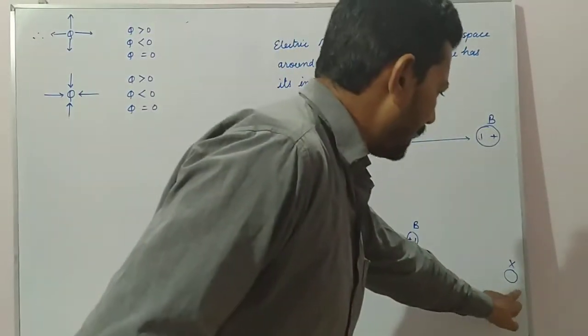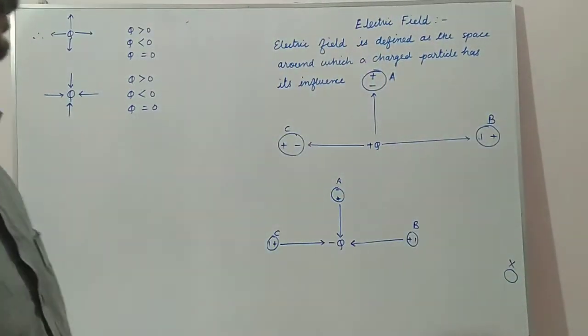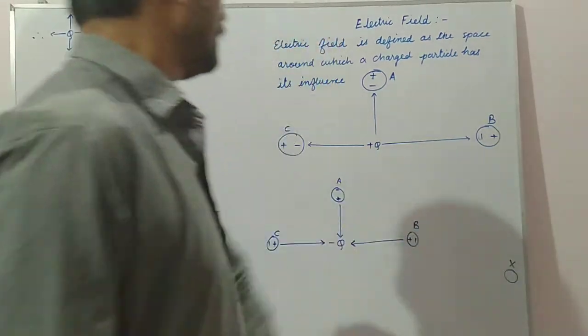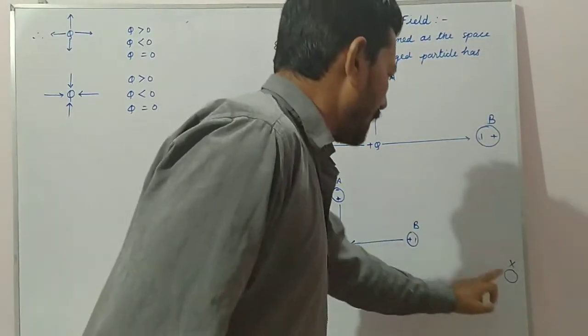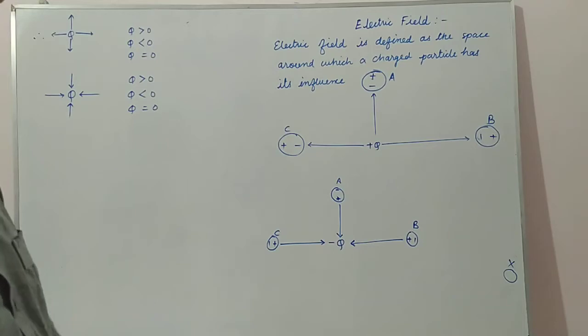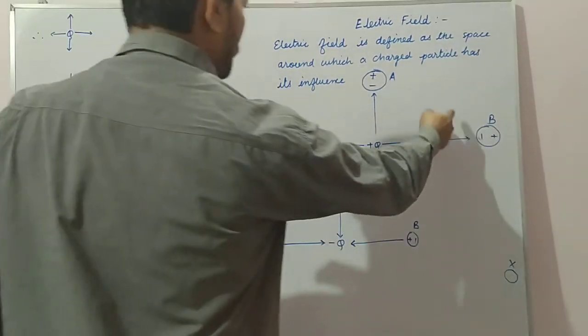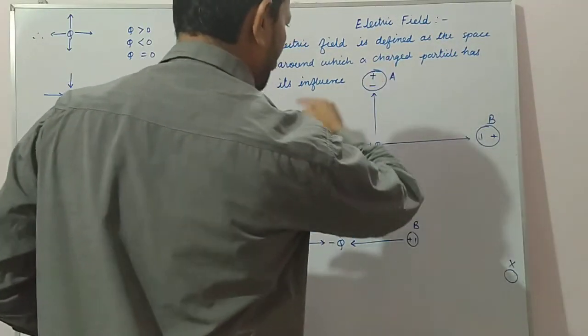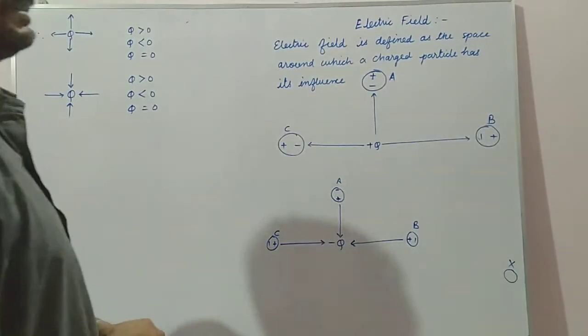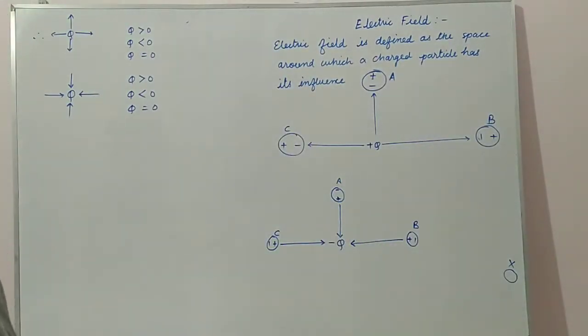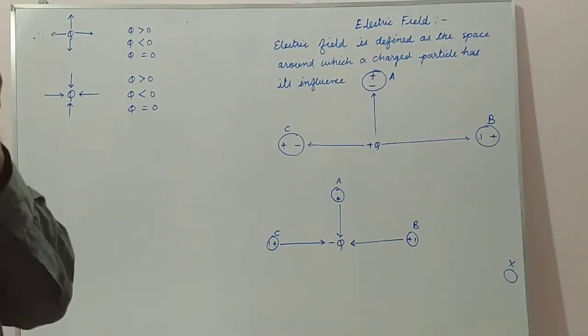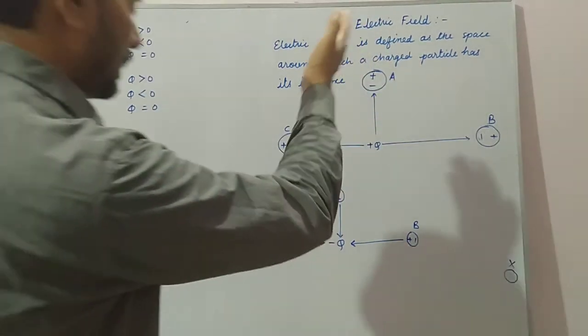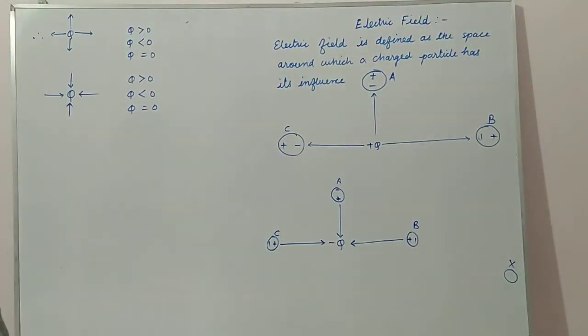But here X is far from B, far from the plus Q charge. So this plus Q charge does not influence X. Therefore, this is the area, region or space around which the charged particle is having its influence. So this region is termed as what? Electric field, that is, the space around which the charged particle has its influence.